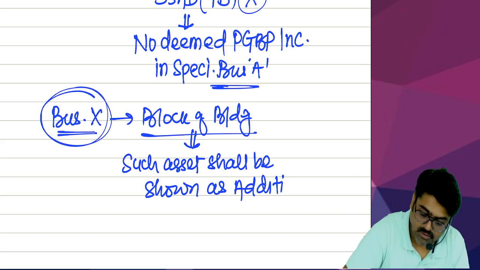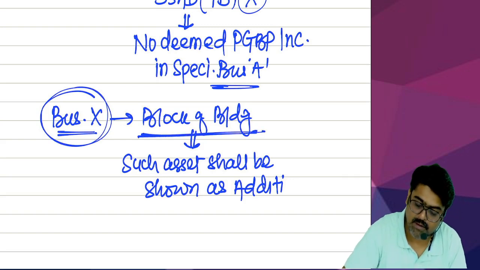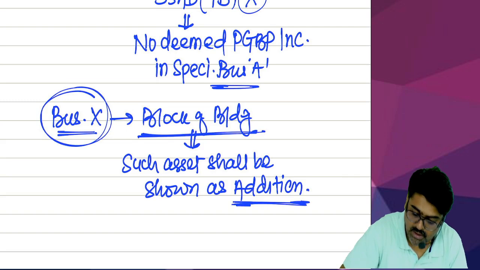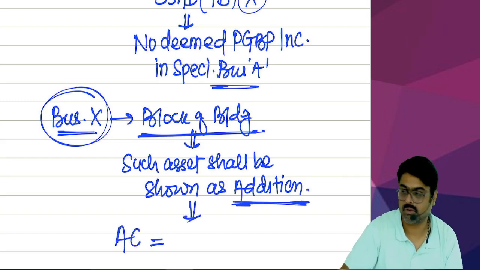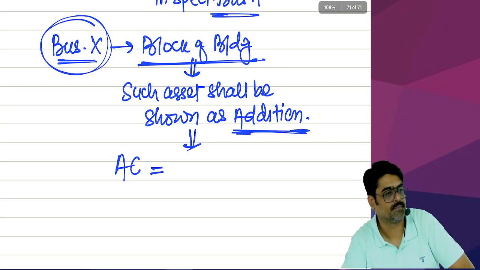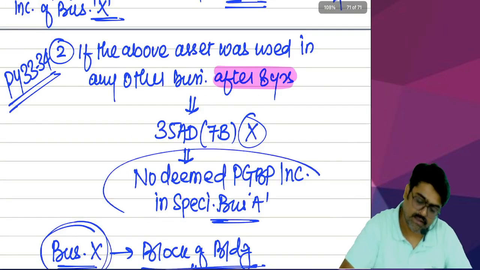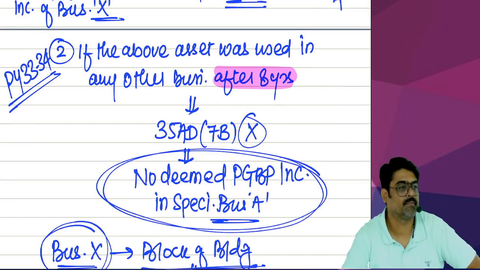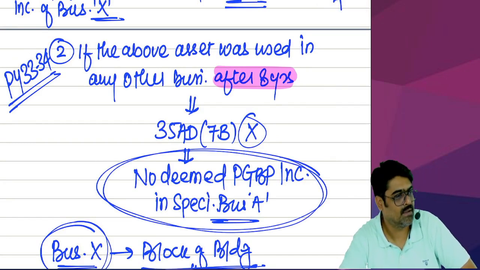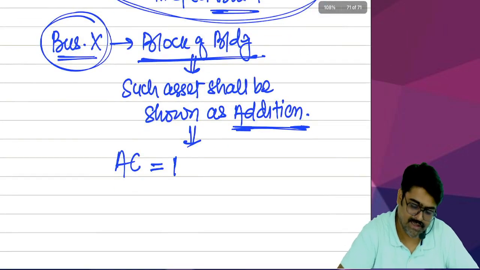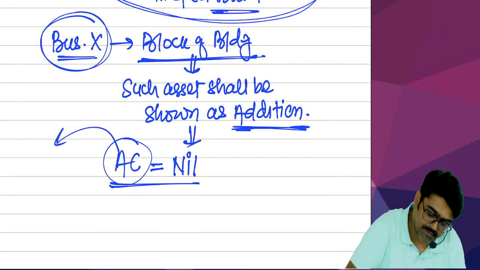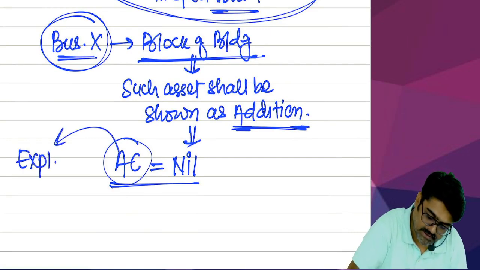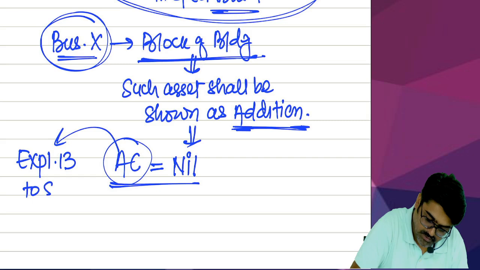Business X. So in business X, the block of building will be there. There it will be shown as your addition. So if you will show it as an addition, what actual cost are you going to take there? How much amount have you taken here as deemed PGBP income? Nil will be taken as your cost. This is given in explanation number 13 to section 43(1).